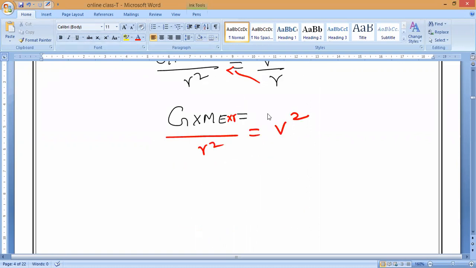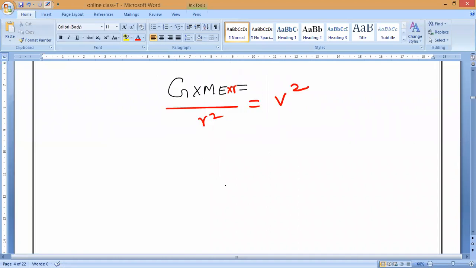Why do we no need to substitute the velocity formula? Because here we want to find velocity, not time period. We are finding velocity. That is why we no need to substitute. But before, in the satellite case, and for the planet and the sun, we substituted V equals 2 pi R by T. Do you remember, everybody? That is because we were calculating time period. Now here we are not calculating time period.